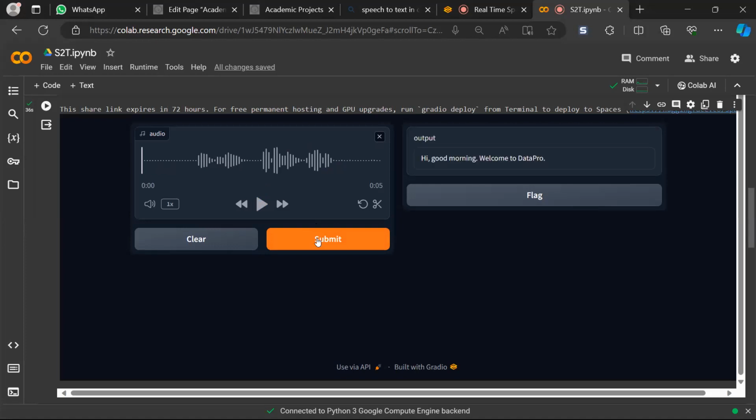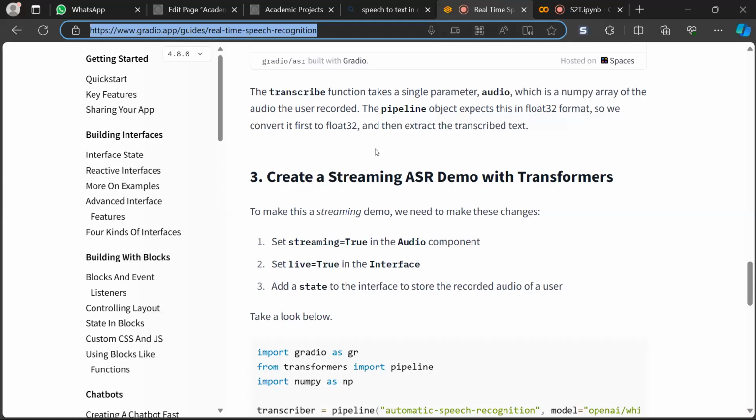Yeah, that's great. So it very clearly says, "Hi, good morning, welcome to Data Pro." So this is an example of the Gradio framework for Flask-like web user interfaces for Colab-like or any environments, either desktop or web based. It's a great one. It's a demonstration program given by Gradio.